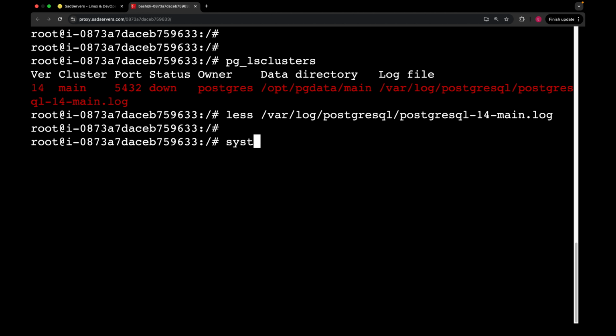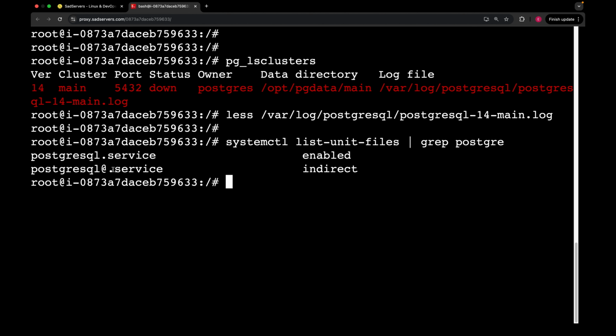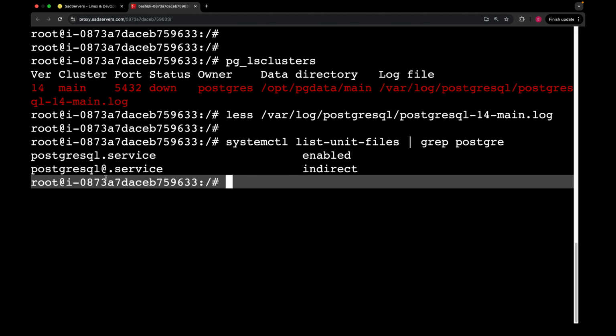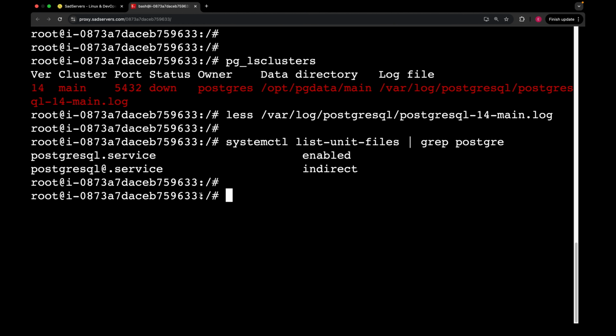I'm just gonna list all the systemd unit files to understand what we have related to PostgreSQL. So list-unit-files, I'm gonna do grep postgres. Okay, we have postgresql service, which is enabled, and we have postgresql@ service. Okay, now let's check cluster status.